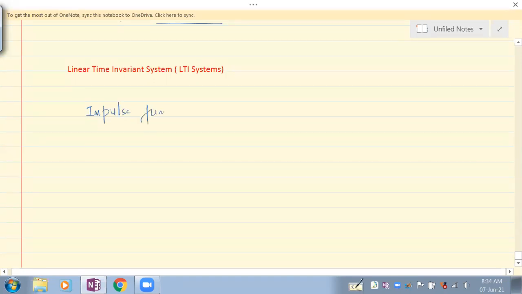Here it is delta of t if it is continuous time, or delta of n if it is discrete time.